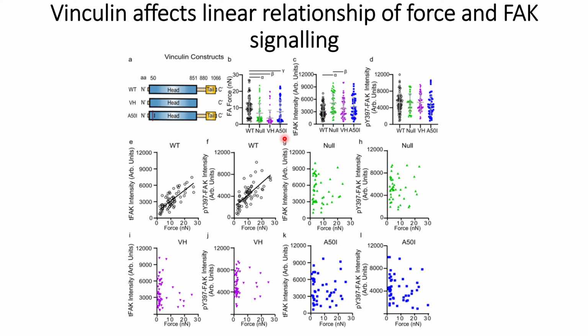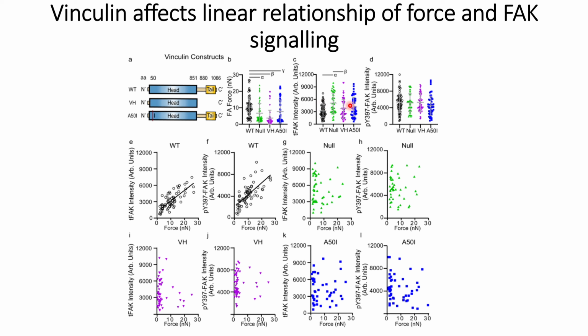And when they check the total FAKs, one of the surprising results is that compared to the wild type, in the case of null vinculins they see an increase in the total FAK intensity, or focal adhesion kinases. And similarly, where they reintroduce the vinculins, they see an increase in the kinase activities, but the major increase they have seen is in the case where no vinculin is present.